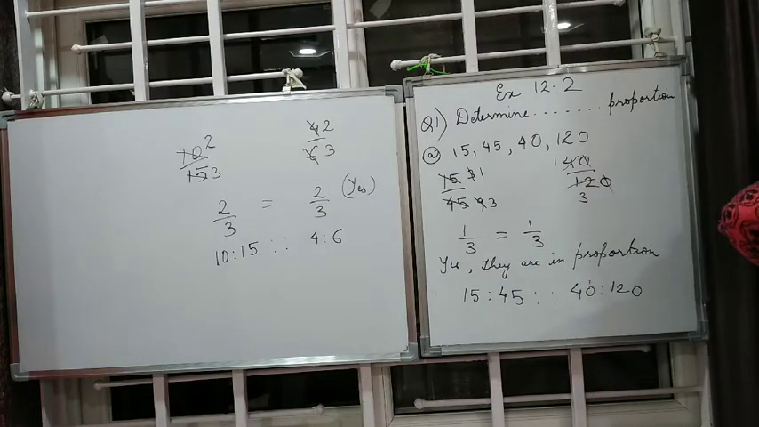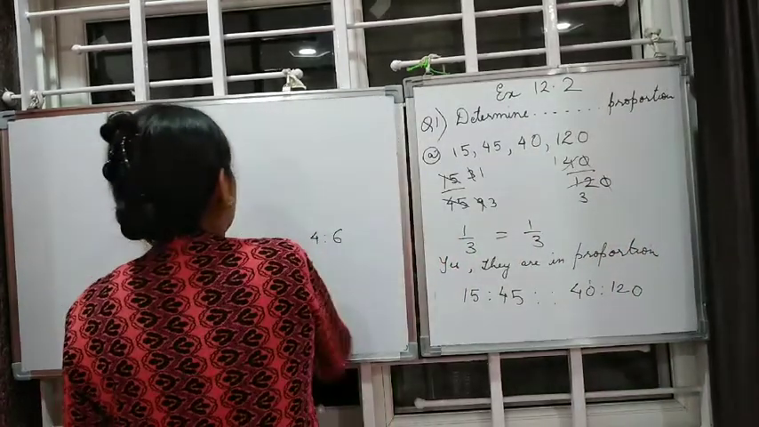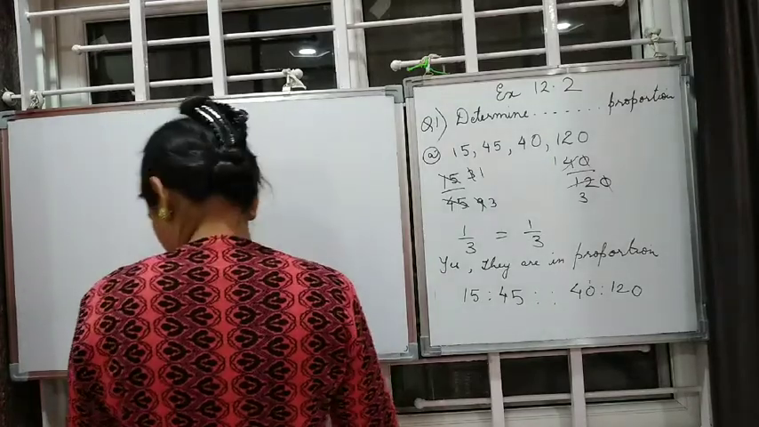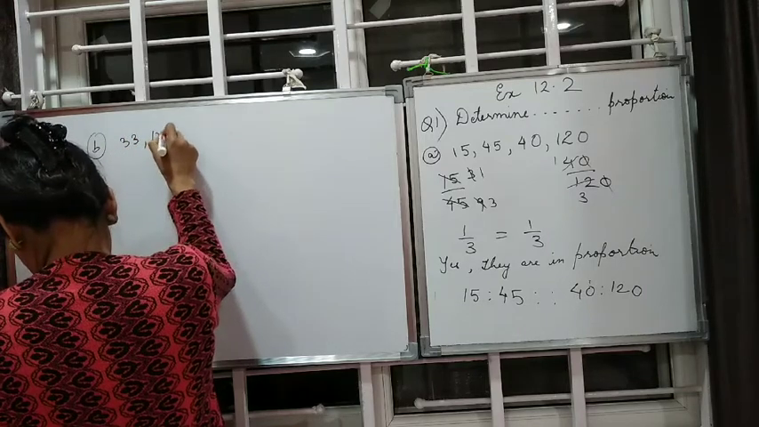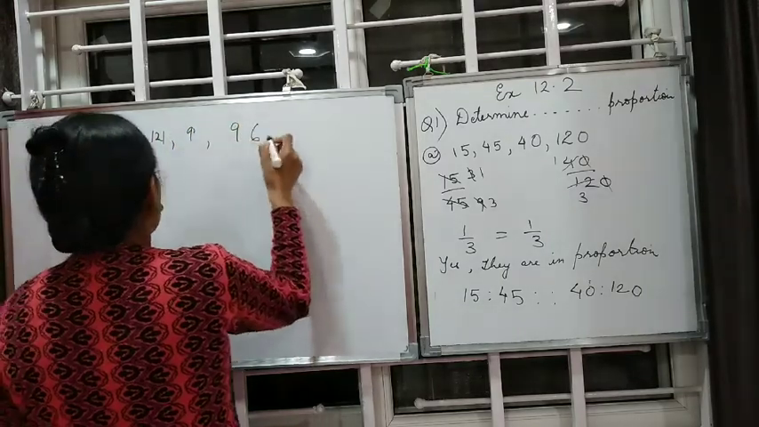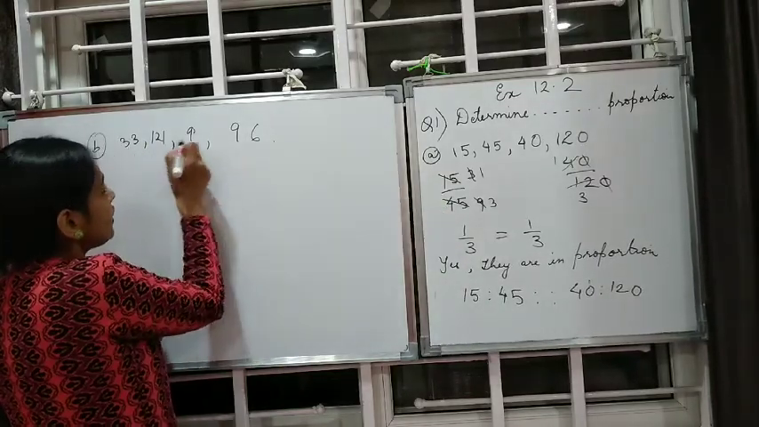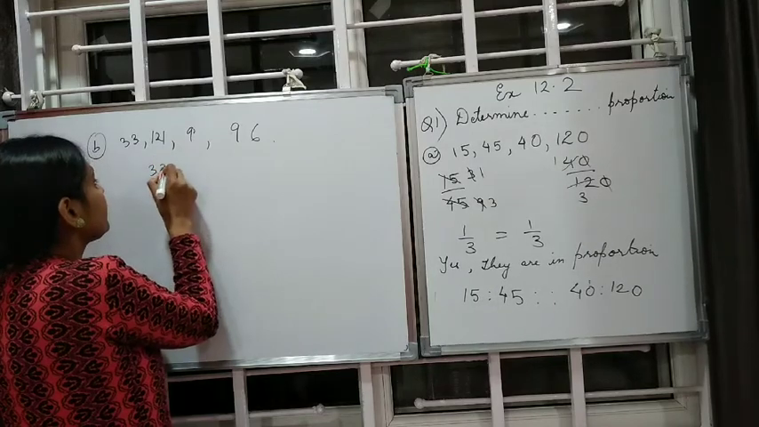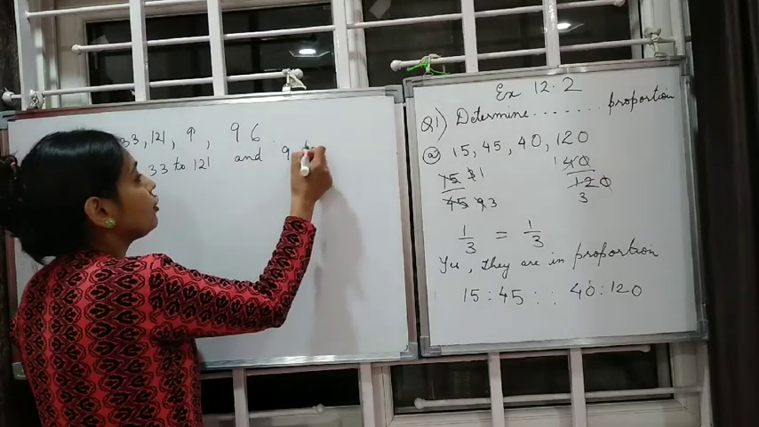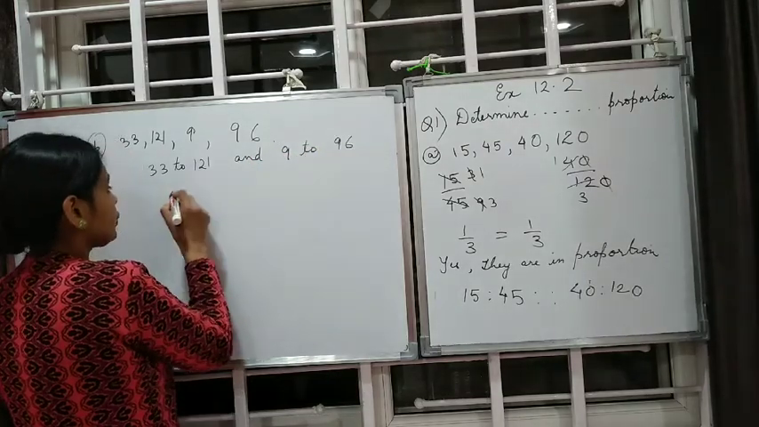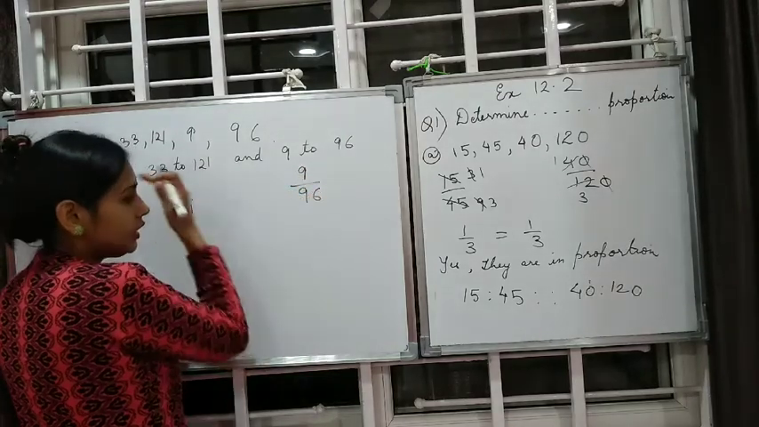Then we go to the next one. The second one, B part, 33, 121, 9 and 96. So children, here we can write this, either we start like this or we can do this also, first, second, third and fourth term. So this 33 to 121 and 9 to 96.